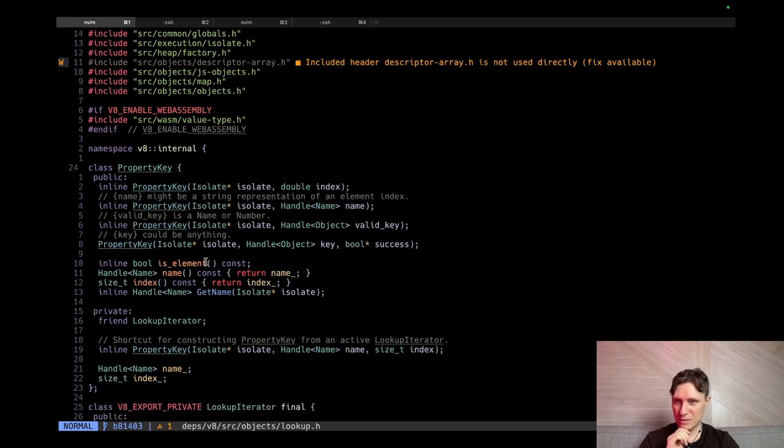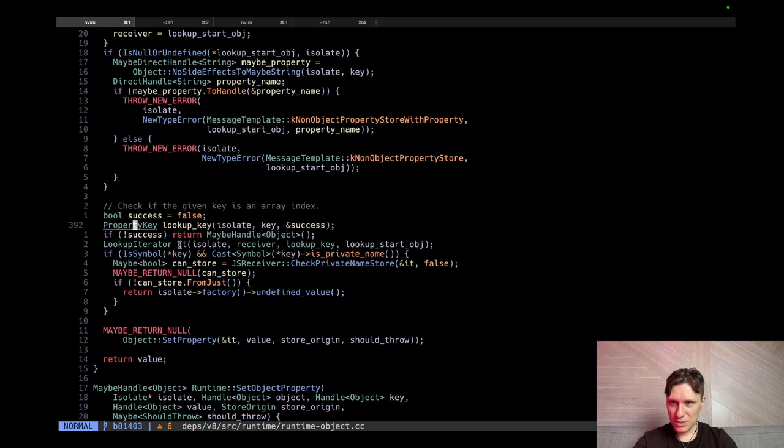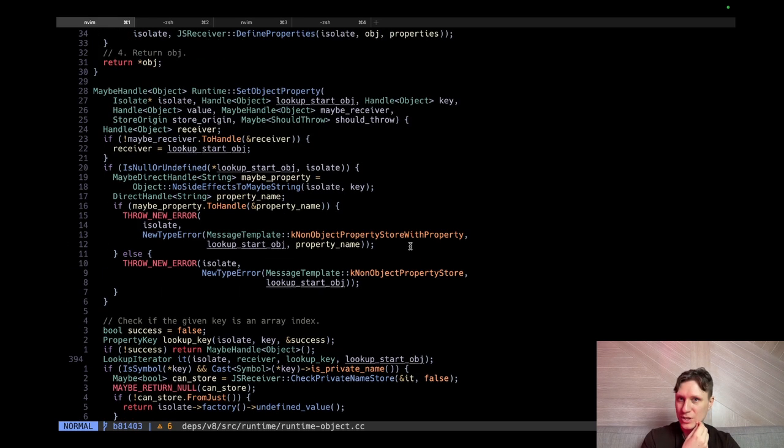This is some class, and it just has an iterator. Where is the iterator? I'm not sure how C++ works. Lookup key, lookup. There's a lookup iterator, and the lookup iterator takes a lookup key, and a lookup start object, and the lookup start object is just the object where we're searching.